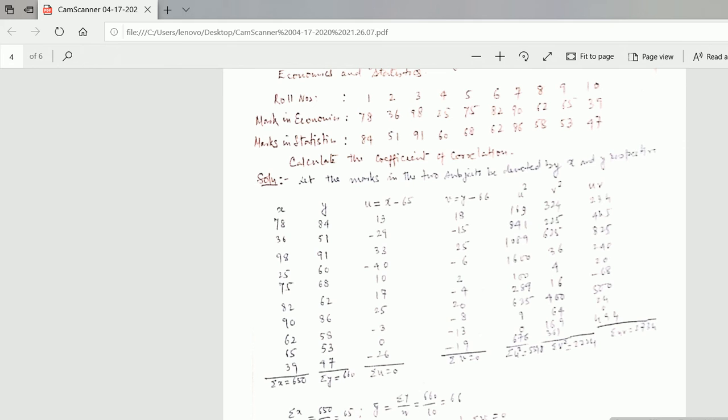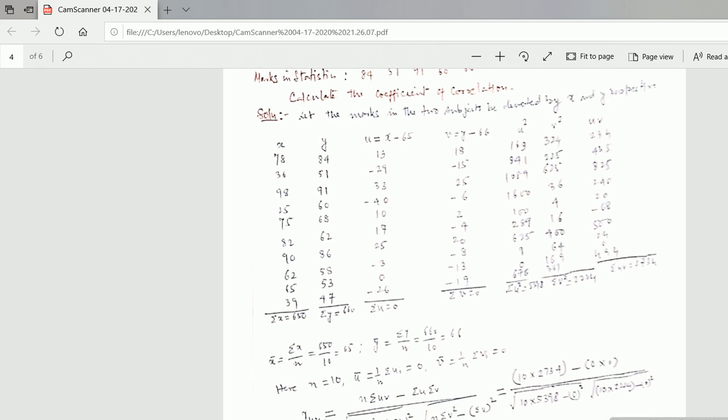So let the marks in the two subjects be denoted by x and y respectively. You just write the values of x over here, and the values of y over here. Now you find the mean of x. You will get summation x is equal to 650 and x bar, that is the mean, is summation x by n, that is 65, and the mean of y is 66. Now you just subtract, because in this case u is written as x minus x bar, so you have to find x bar over here, and here you have to find y bar.